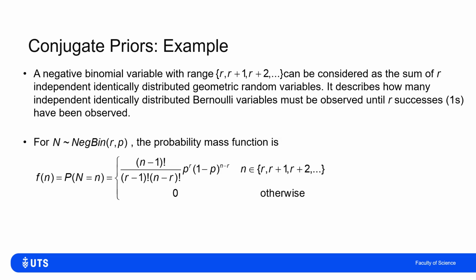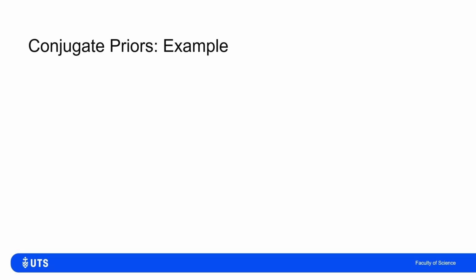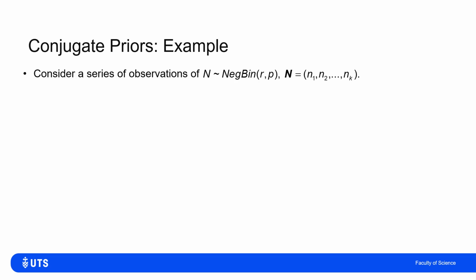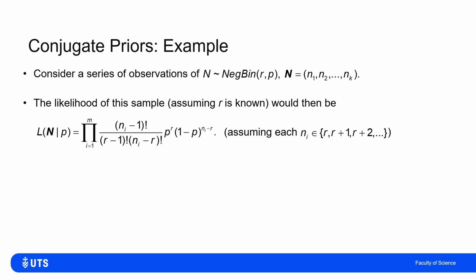So this is the probability mass function for this. And if I know r, but I don't know p, it depends on this parameter p. How likely is a success on a given trial? Let's say I've got a whole sequence of observations of this. I can write down the likelihood of these.